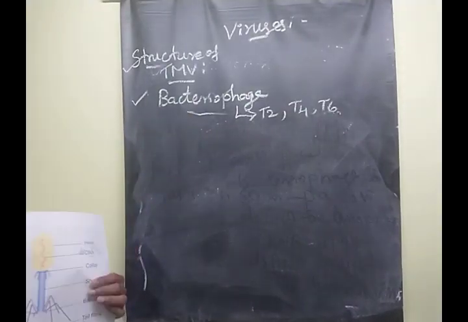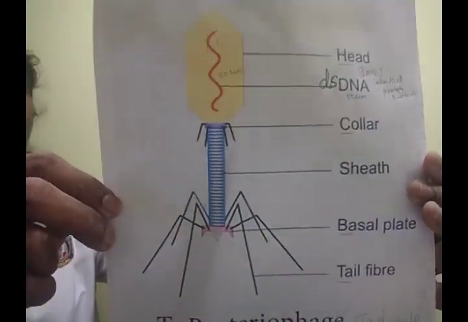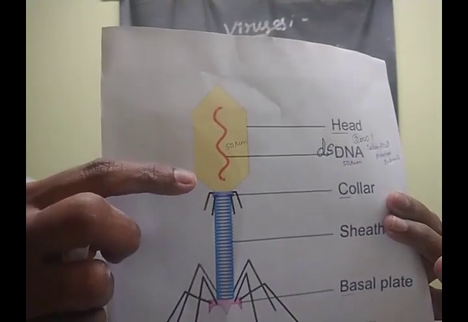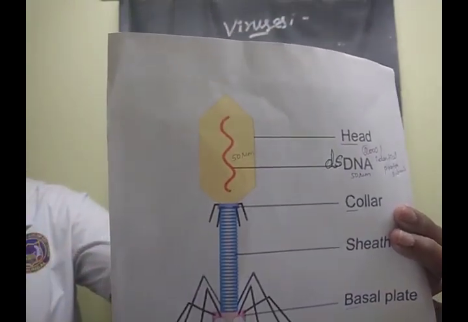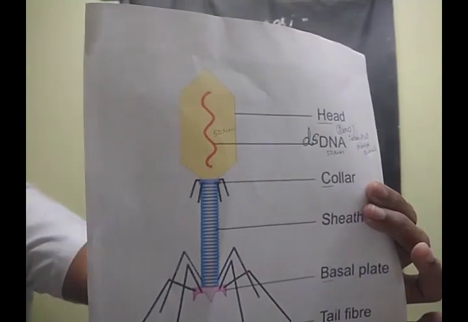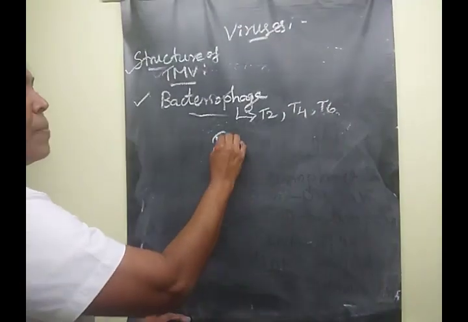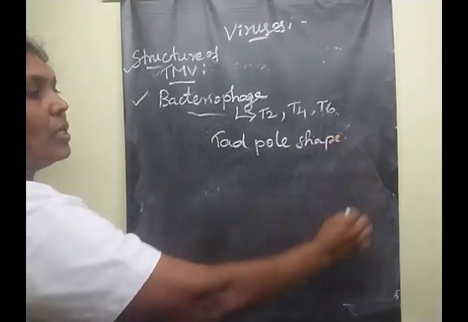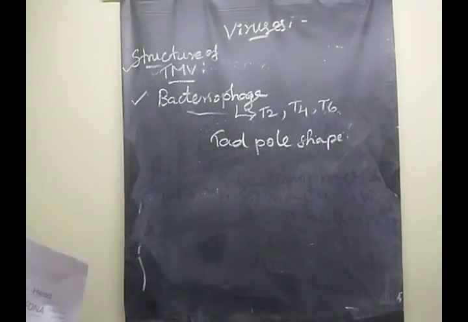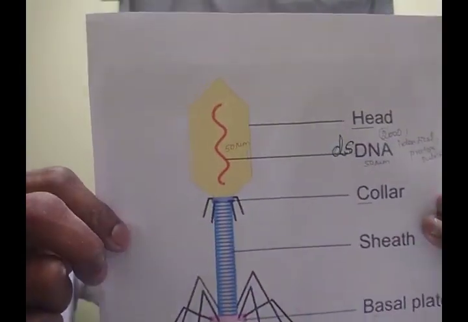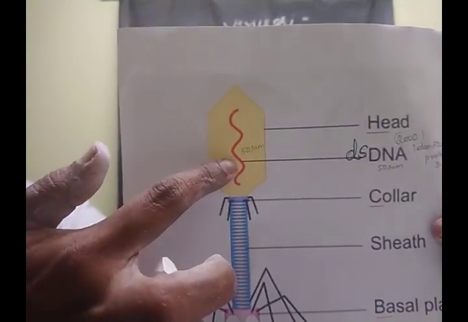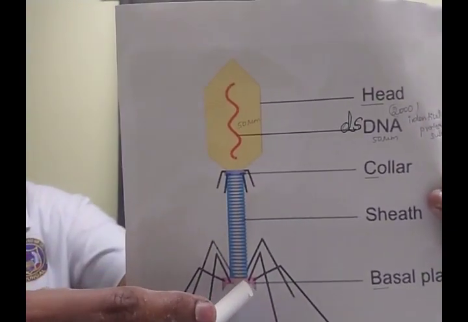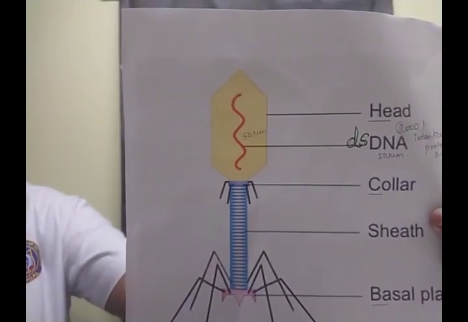We are moving to learn the structure of bacteriophage. This is the structure of the T4 bacteriophage, tadpole shape. What is the shape, children? Tadpole shape of virus. It consists of a head region, collar, basal plate and tail fibers.